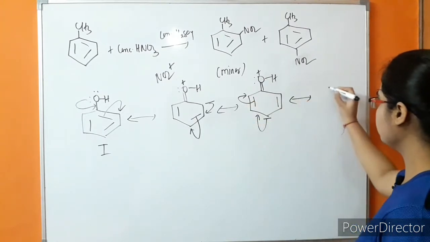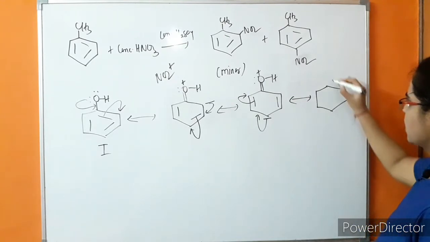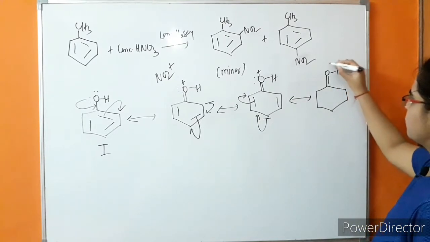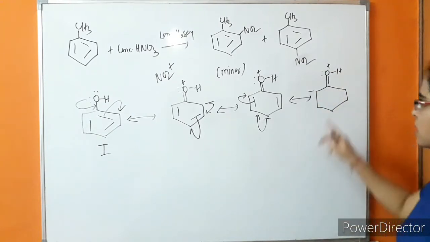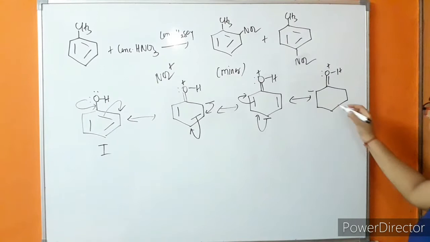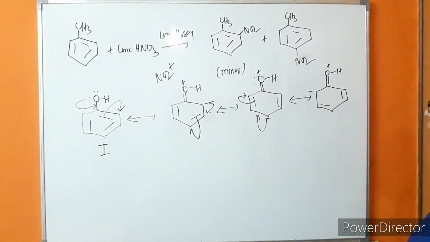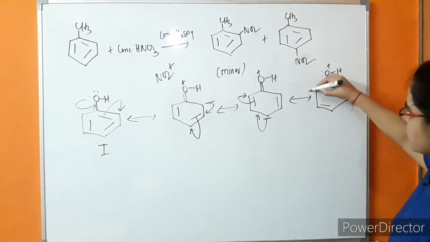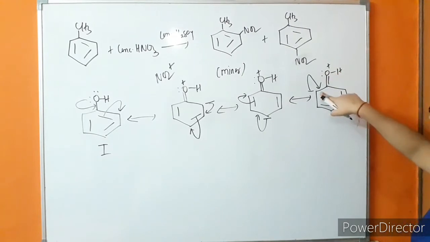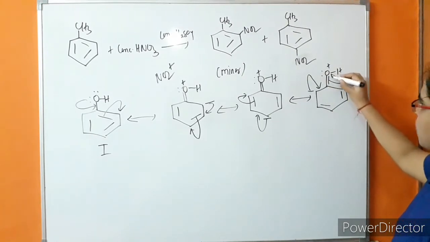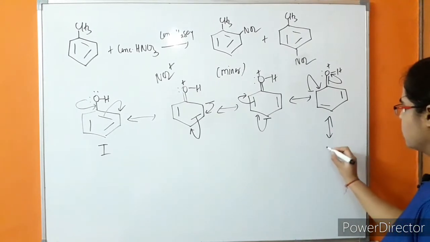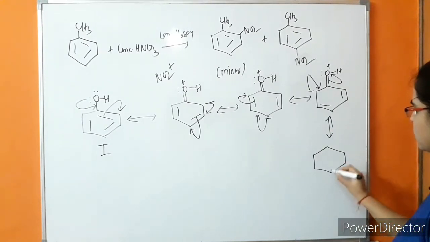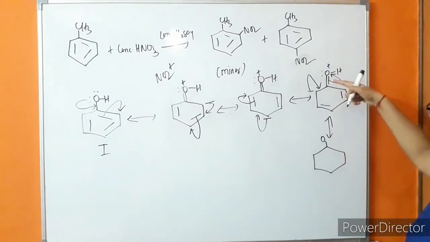Further, in the next canonical structure, this is also the ortho position. In this position there is a negative charge, with pi bonds at this position and at this position. Further, this negative charge comes to this position and this pi bond comes on the oxygen, so this pi bond will be converted to a lone pair.